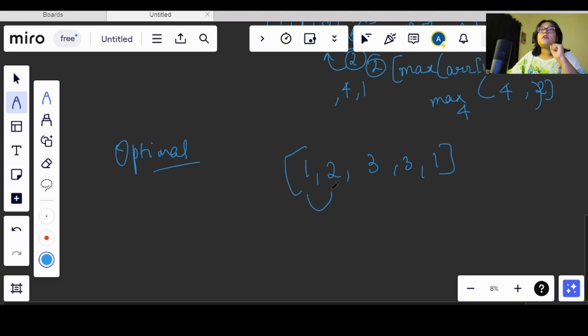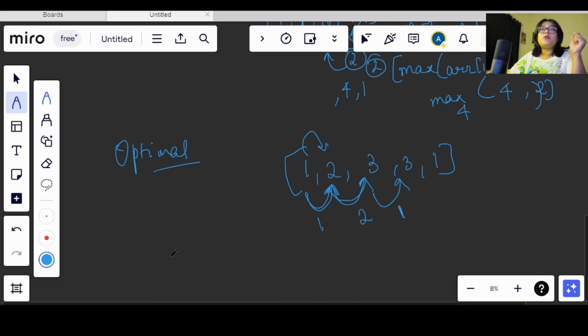Now we see that as we are moving, we are incrementing the value according to the previous value that we observed in the previous condition also. So here the value that is getting incremented is by 1, and here the value will be incremented by 2, and here again it will become 1, okay? So as we are moving, till when we are seeing the value is incrementing, we are incrementing the value by that condition, or the amount that we are incrementing. Means once we are incrementing, the value will be incremented by 1, again we have another value which is greater than the previous value, so again it will increment by 1 value, right?